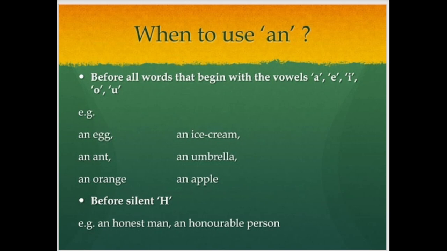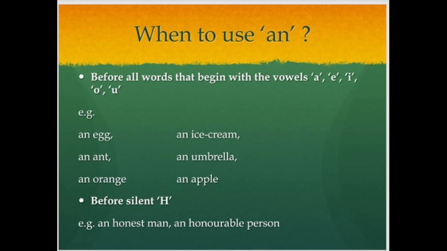No obstacle, no resistance. That's why these sounds are called vowel sounds, and these words are called vowels. Some students pronounce it differently, but its correct pronunciation is vowel. And an aunt: initial sound, there is no resistance, so we can use an.